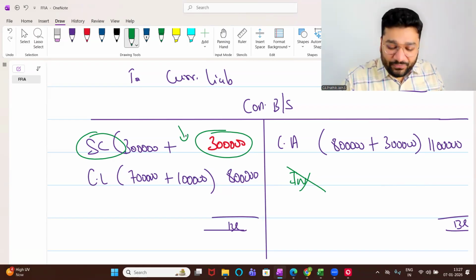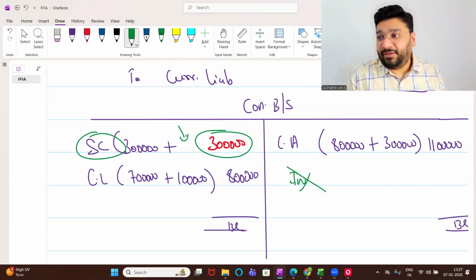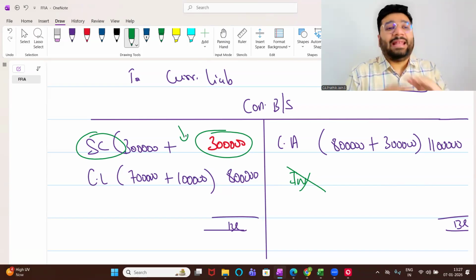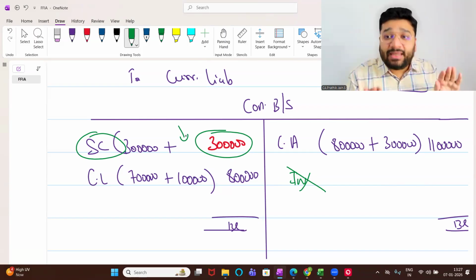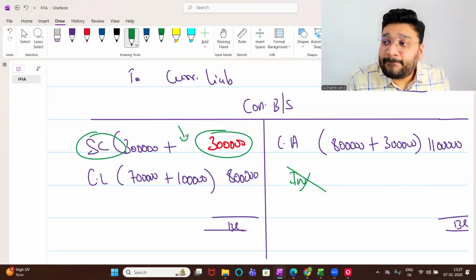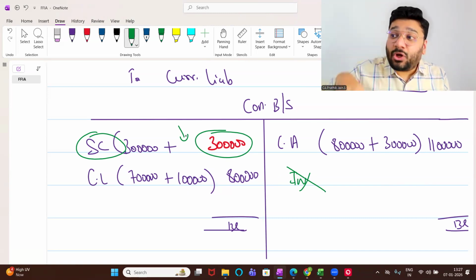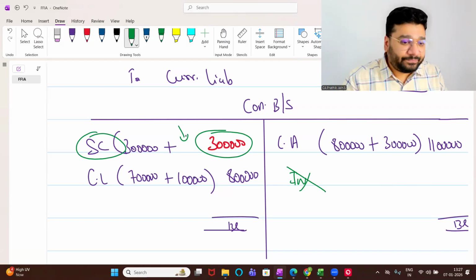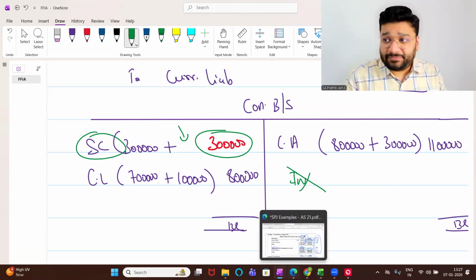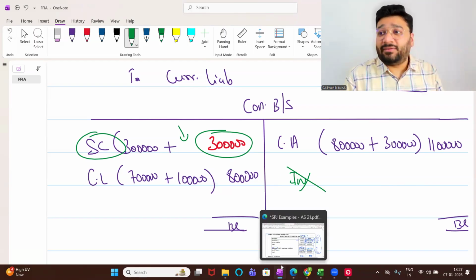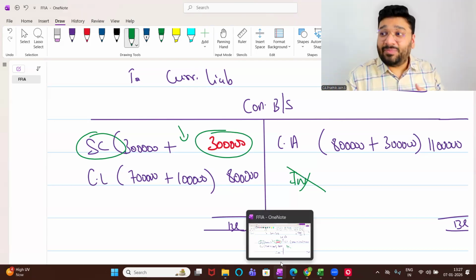Now, if somebody asks you, why does the share capital of the subsidiary company not come to the holding company? Can you justify? Because that has been knocked off with the investment. That is knocked off with the investment, and never ever will the subsidiary capital reach the capital of the consolidated financial statement. Okay, not okay? This is not as easy as you're thinking. I have given this question without masala. It's a plain question. When masala comes, that time only taste will come.